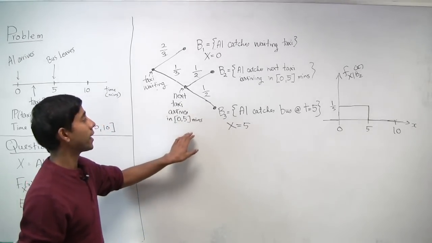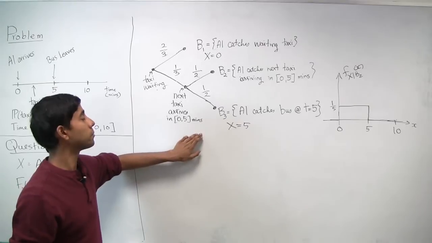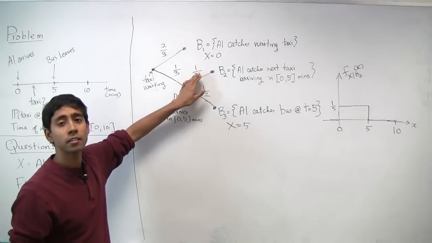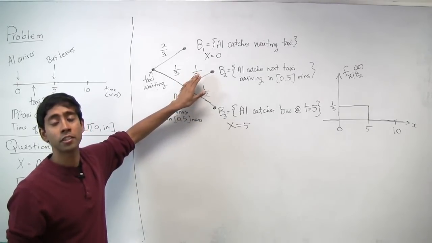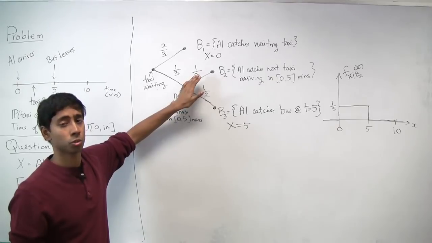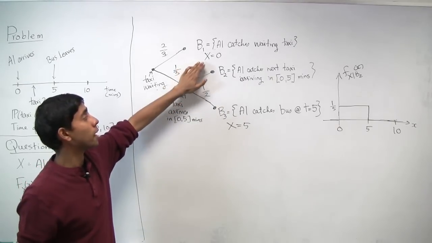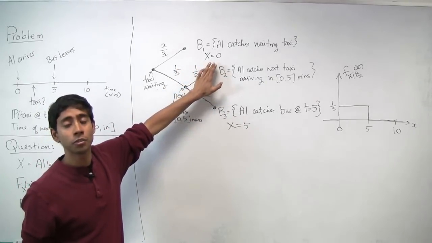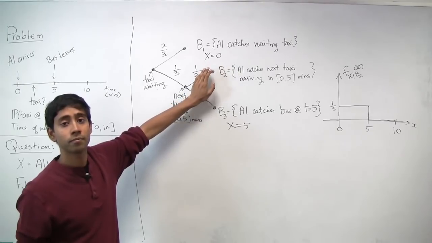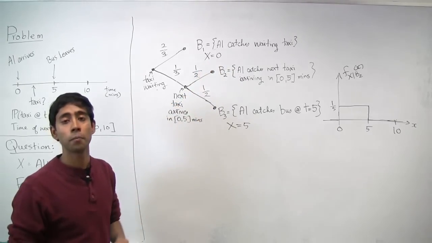Now notice that x is actually a mixed random variable. What does that mean? Well, x takes on values according to either a discrete probability law or a continuous one. So if B1 happens, for example, x is going to be exactly equal to 0 with probability 1, which is a discrete probability law.